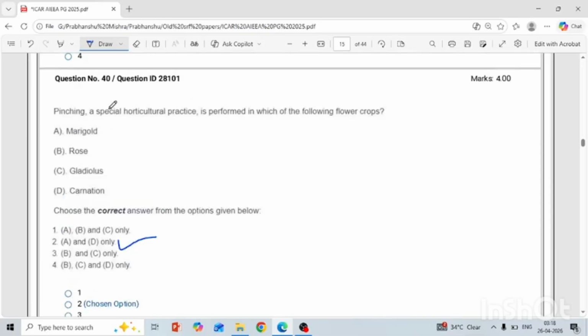Pinching, a special horticulture practice, is performed in which of the following flower crops? So marigold, yes, marigold has the pinching practice used, and rose has the disbudding and disshooting practice because they want only a single flower in a branch.